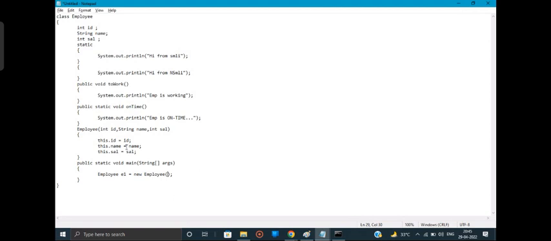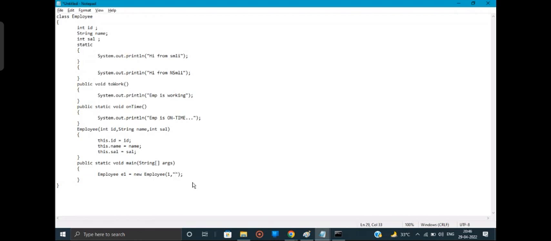So now the data type. The first one is ID, then the second one is name, and the third one is sal in the formal arguments. Then the order must be same. We must pass the ID. ID is an integer, so we should pass an integer value. I'll pass 1. What next? I should pass a name. That is a string, guys, right? So how should I pass it? In double quotes.